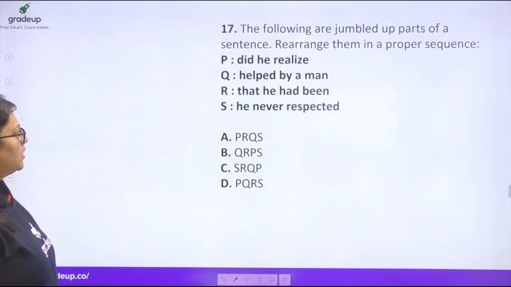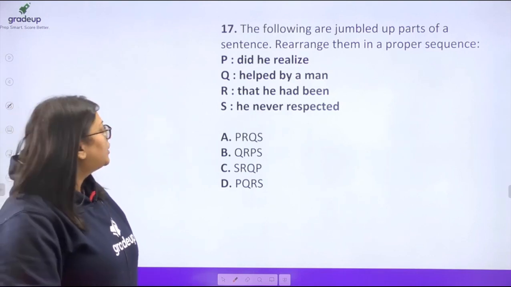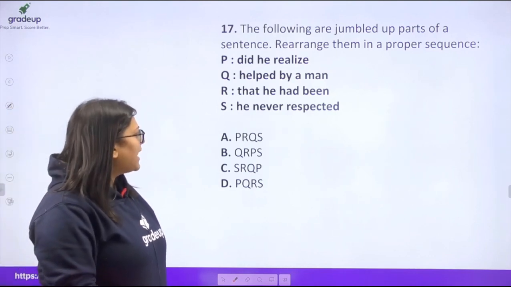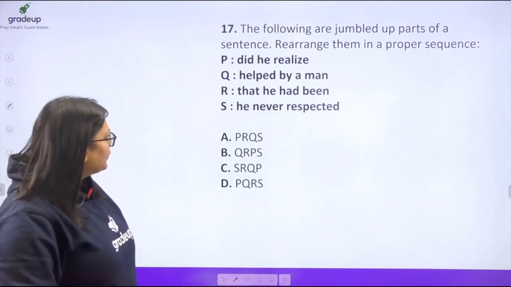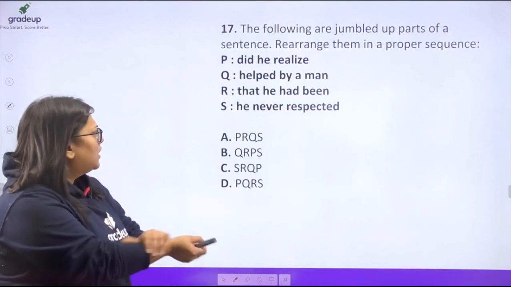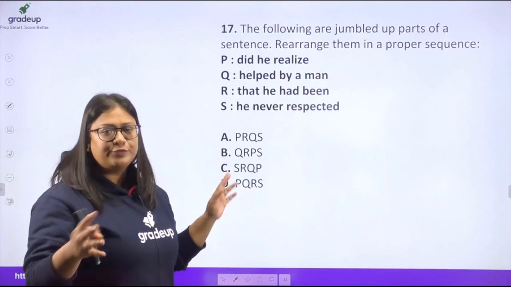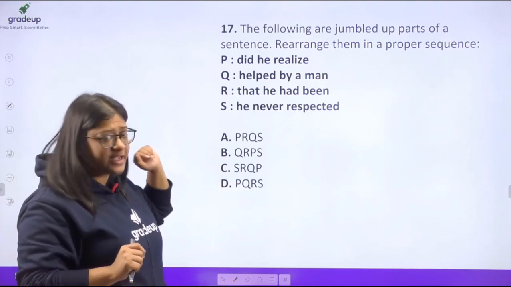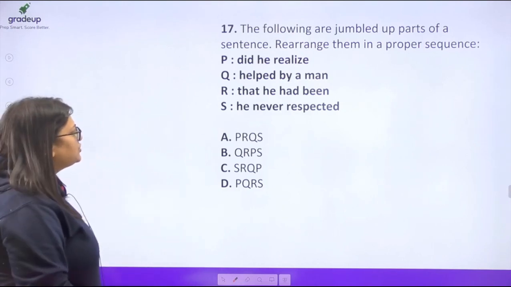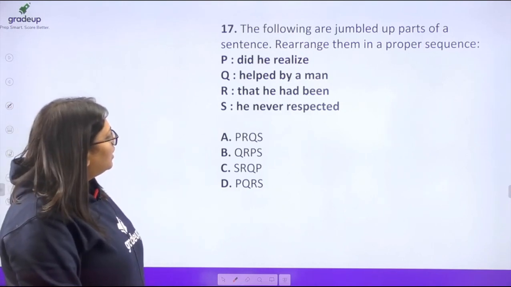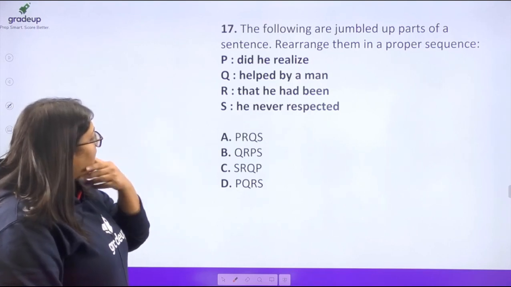Now, you have a rearrangement of sentences. You have segments given to you, and then you have to rearrange them to form a coherent statement. Let's just skim through it, and by having an overview, roughly, what we can say is it's an interrogative sentence. So, let's see what should be the correct order.